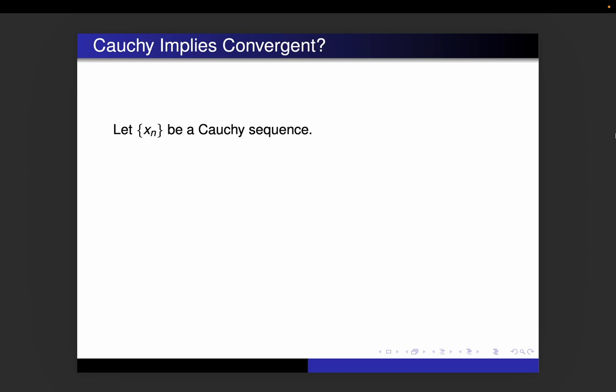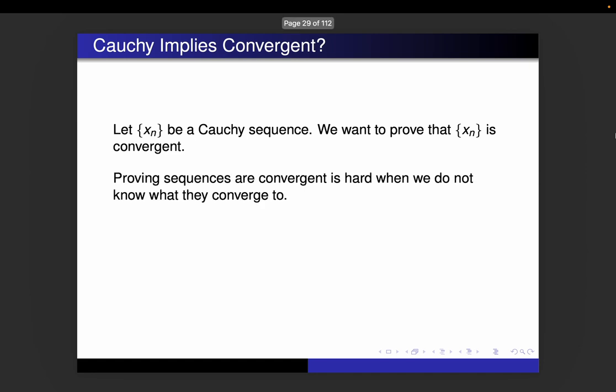Now if we want to go the other way, we're going to start with letting xn be a Cauchy sequence, and we want to prove that xn is convergent. That's going to be a little bit tougher because we don't know what they converge to. That's going to be hard to use the definition. So how can we make that easier?